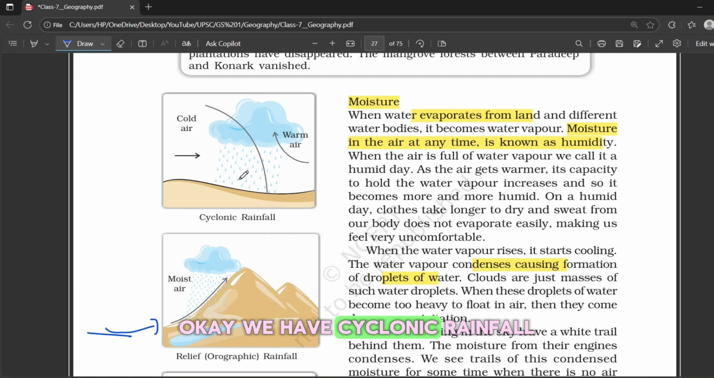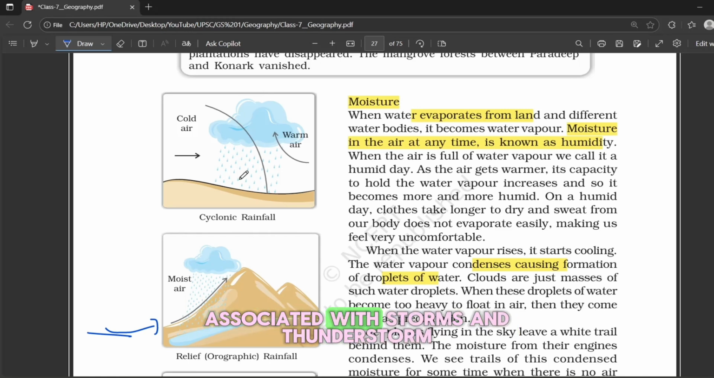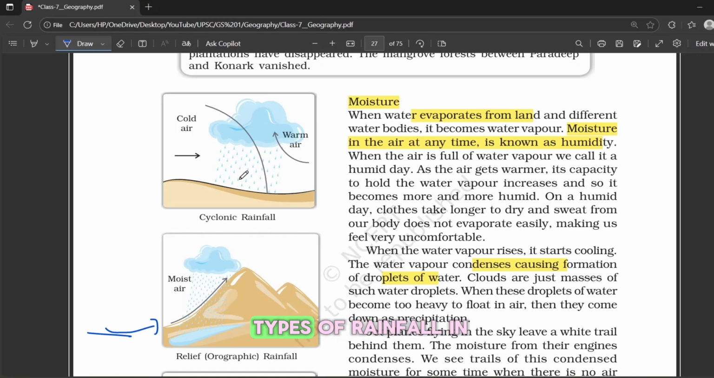Okay, now we have cyclonic rainfall. This happens when warm air and cold air meet. The warm air is forced to rise over the cold air, cools down, and condenses, and rainfall occurs. Cyclonic rainfall is usually associated with storms and thunderstorms. And don't worry if all this feels a little complicated. We will cover these types of rainfall in more detail in the coming classes.